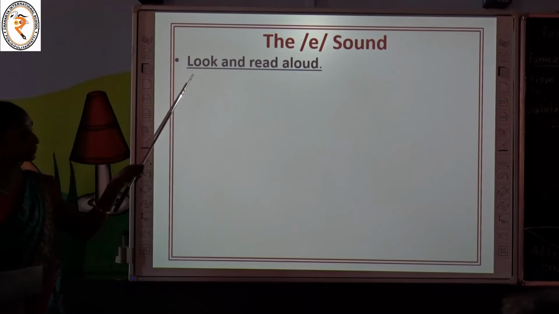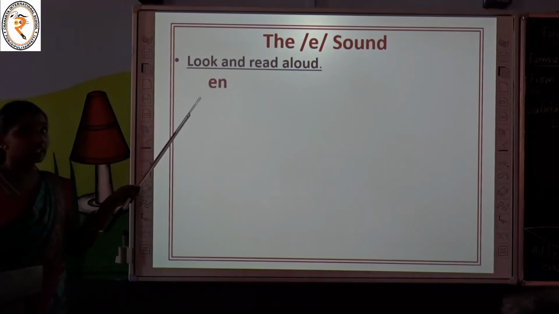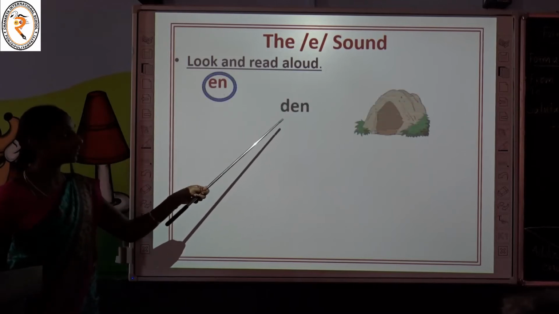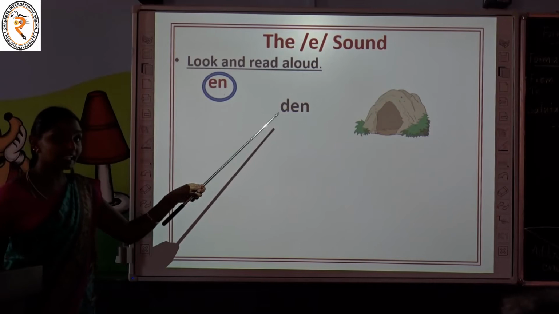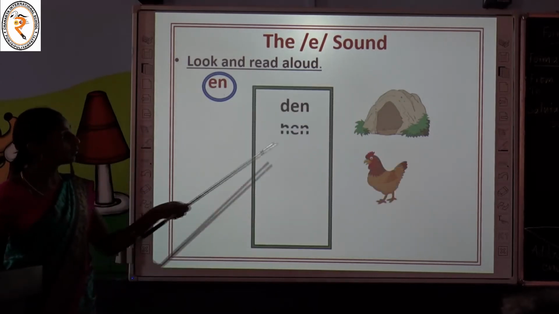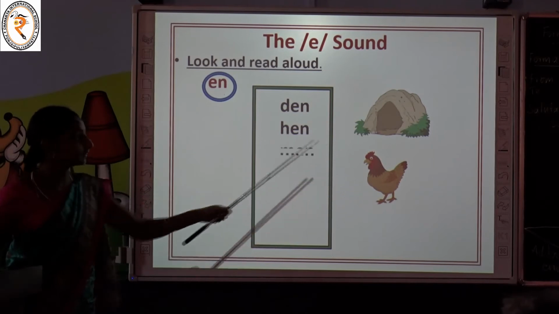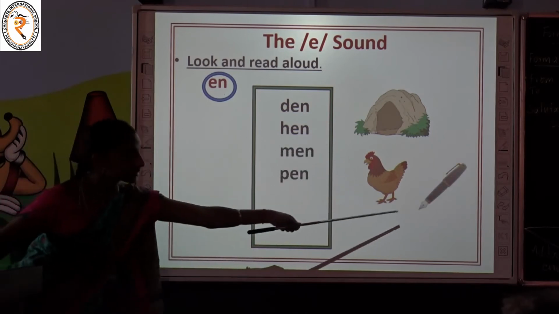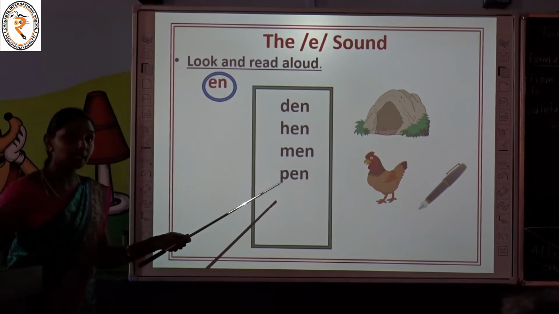Now we are going to look and read some words which end with the letters EN. Read loud, okay? What is it? Can you read this? Then. What is it children? Hen. What is it? Men. See the picture and read this. Pen.